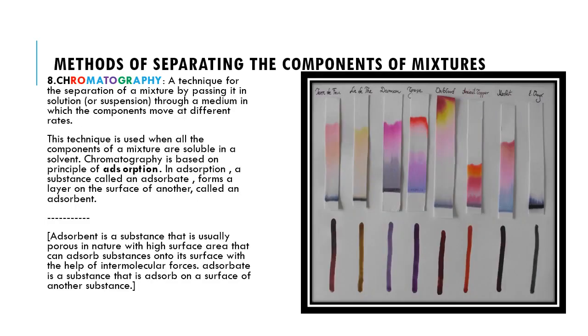Now we will take the last method of separating the components of mixture, and that is chromatography. Chromatography in simple words means color writing. Chroma means color and graphy means writing. It was first discovered by a Russian scientist in 1903, and it was being used primarily for separation of plant pigments such as chlorophyll. But now it is being used in the chemistry lab for chemical analysis.